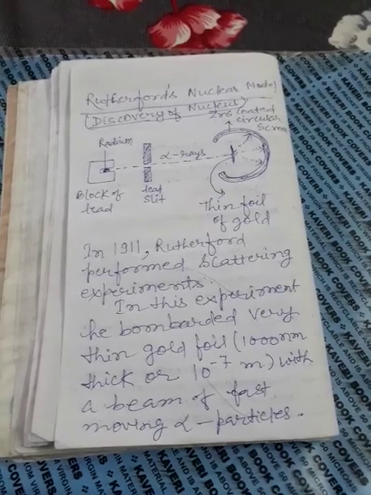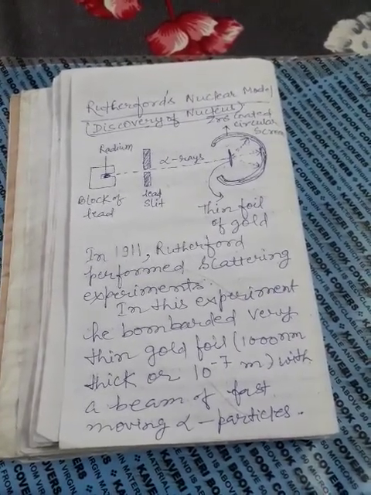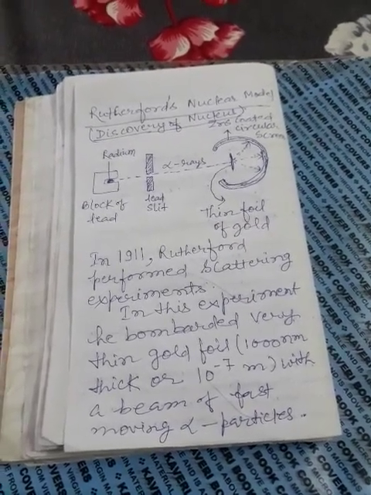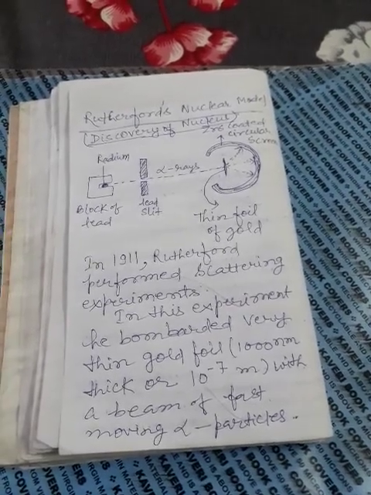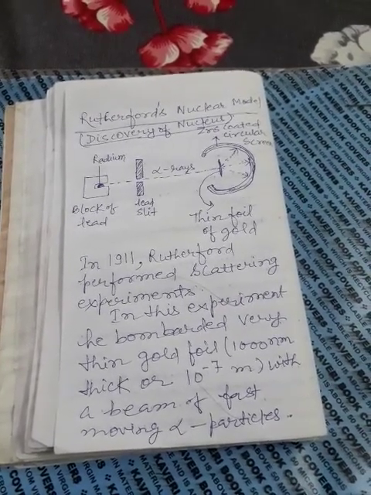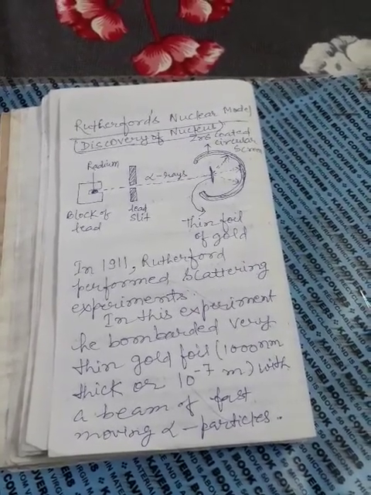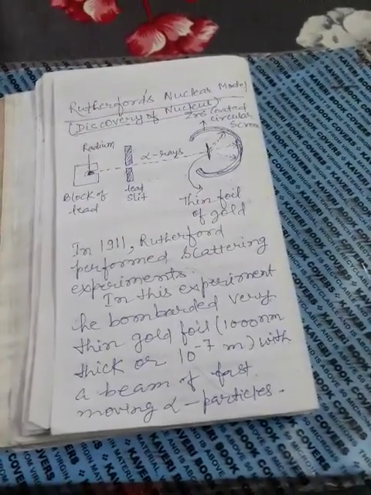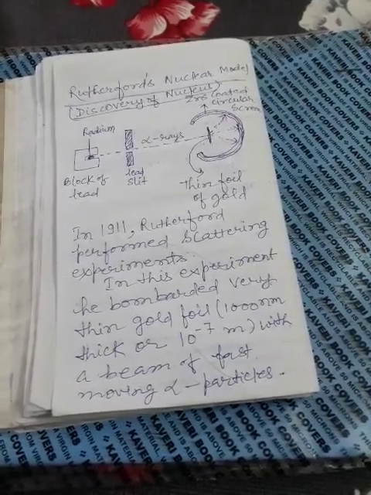He took a slit of lead and a circular screen coated with zinc sulfide. Zinc sulfide is a fluorescent substance. Alpha particles are not visible, but when an alpha particle strikes zinc sulfide, it glows. In this way, alpha particles can be identified.